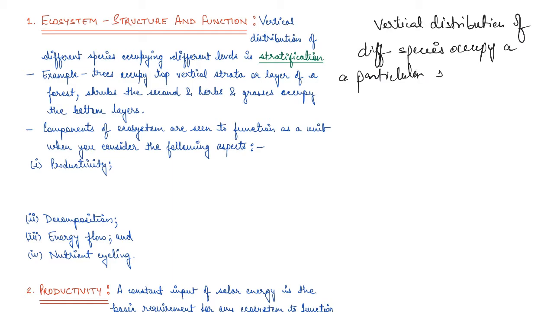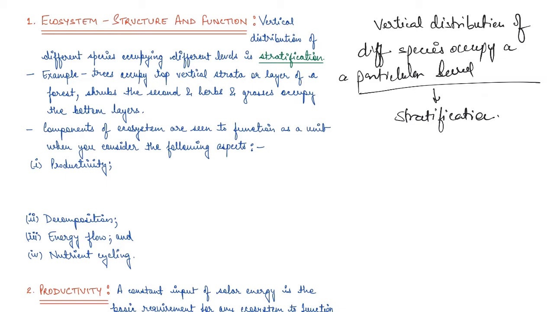They occupy particular levels, and this distribution is known as stratification, right? Now, what can be an example? Say trees, they occupy the top vertical strata or layer of a forest. So we have shrubs after that, then we have herbs, and then grasses occupy the bottom layer. So this becomes stratification in case of forests, right?